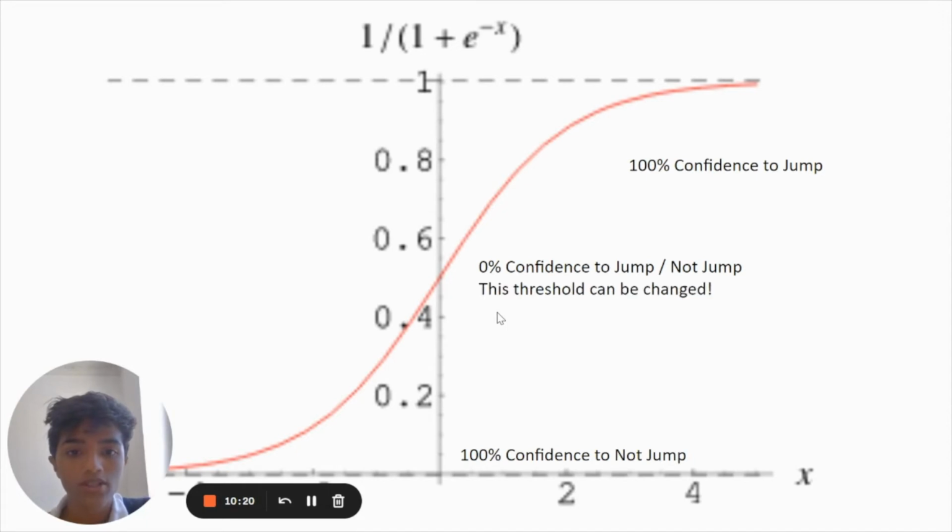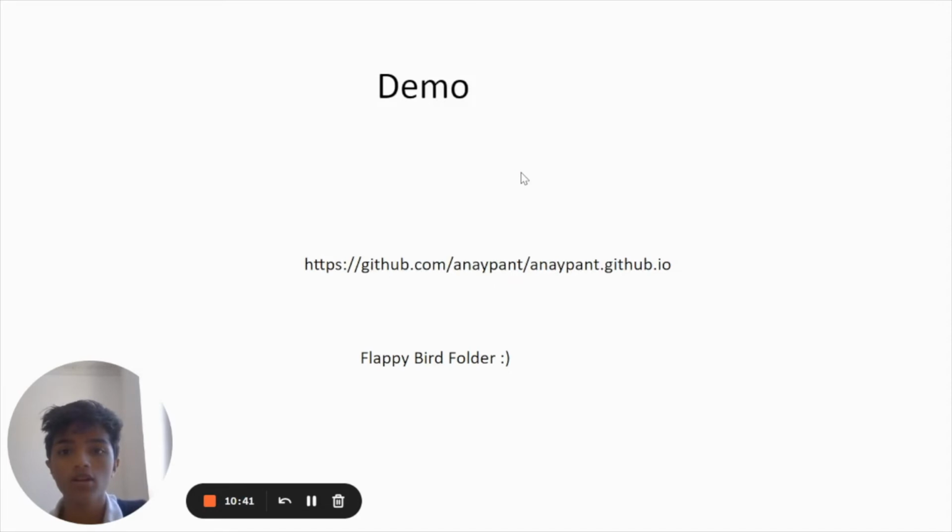And what's really important to note is that this threshold right here can be changed. So the 0.5, where it's not sure if it should jump, you can change it to say, I want my bird to be at least 80% sure that it should jump before it'll actually jump. And that makes the bird much more confident in whether it should jump or not, which will affect the outcome of the algorithm, obviously.